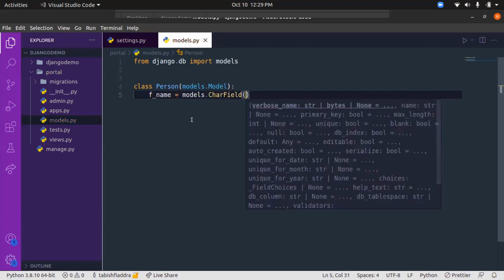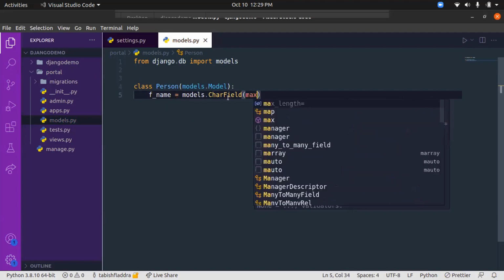Just stay with me. I'll explain this in much more depth, or Aman will also continue, but we are just creating a simple application and a model. Just stay with me.